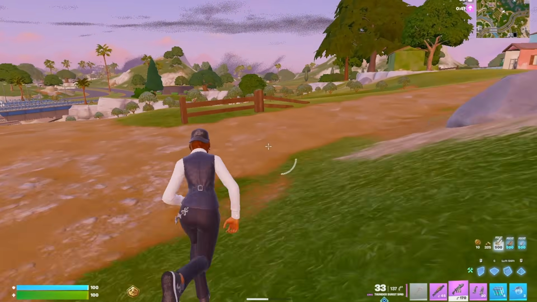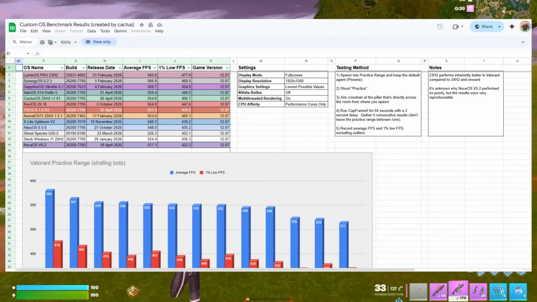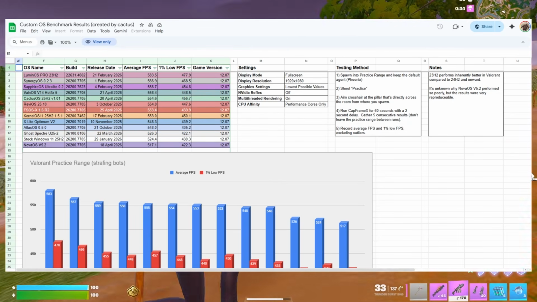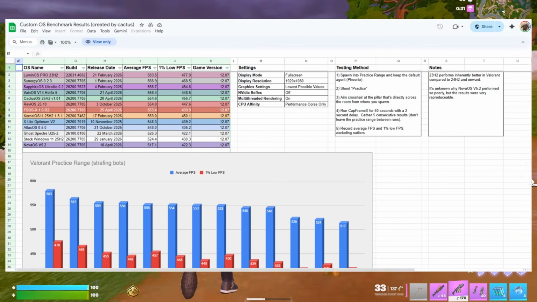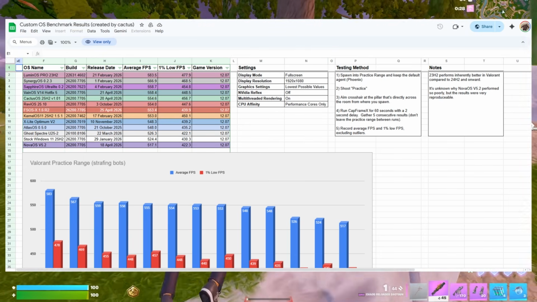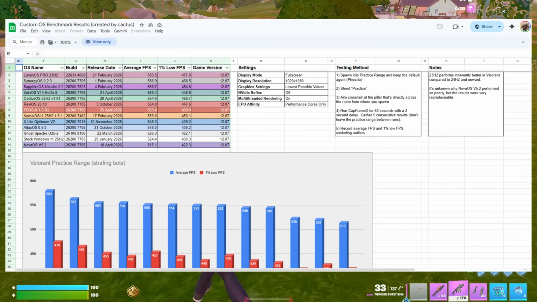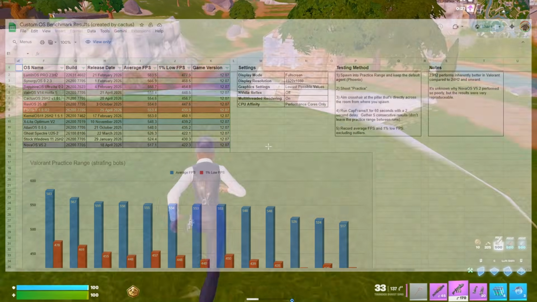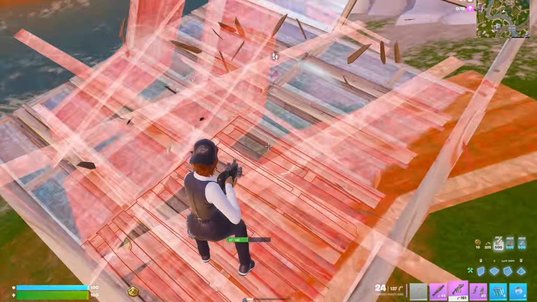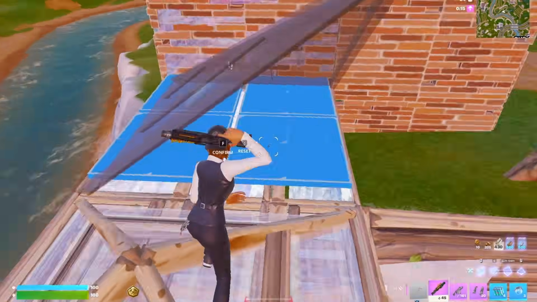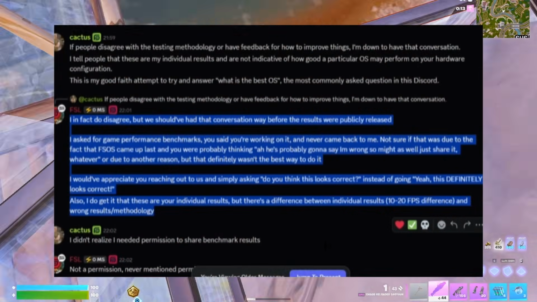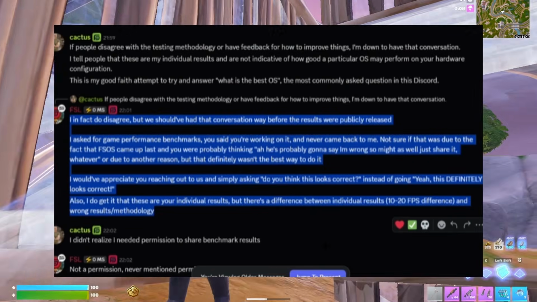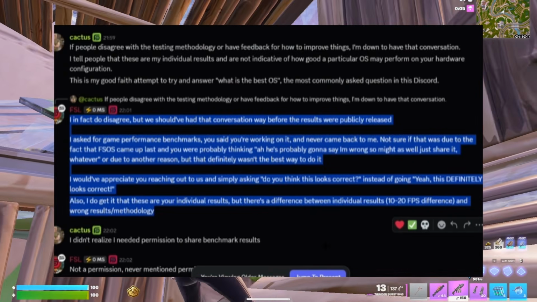Now, I want to show this screenshot first. This is the custom OS benchmarks, and the reason why this started some drama is I posted this screenshot in Lumen announcements because it was a benchmark from somebody else. It looked really good for Lumen, and I thought it was good because people ask me for Lumen OS benchmarks all the time. So I posted this, and obviously FrameSync didn't like that. You can see here he was telling Cactus not to benchmark without getting his approval first, basically. He should have had that conversation way before the results were publicly released, blah blah blah.